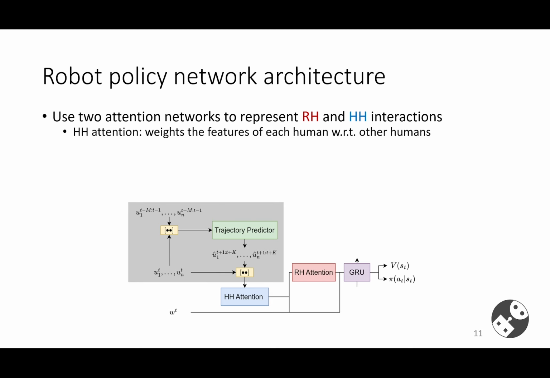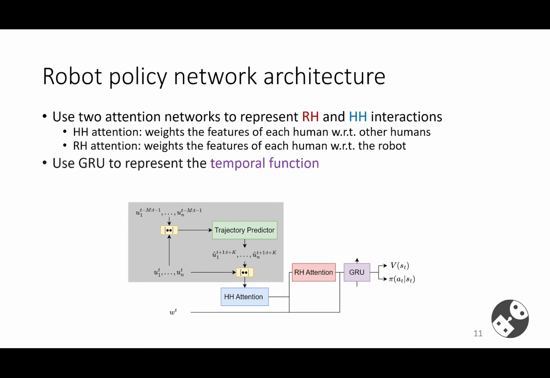After we get the predicted human trajectories from the green trajectory predictor, we feed both the current and the future human positions into the HH attention network. It assigns attention weights to the features of each human with respect to other humans. Then we use the robot state as well as the weighted human features from the HH attention to give another weight on the human features with respect to the robot. Finally, all the weighted features are fed into a gated recurrent unit or GRU, which represents the temporal function. We train the policy network, which include the non-shaded part, with model-free RL.